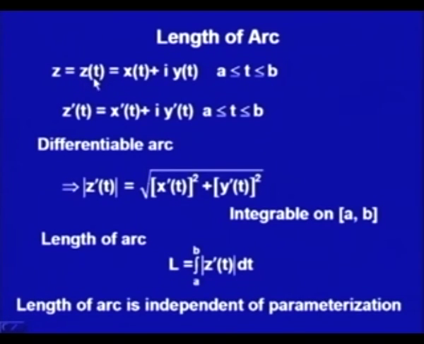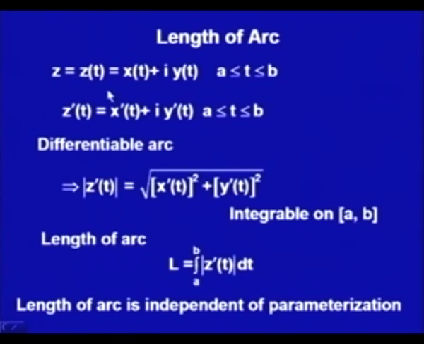And what is that tau? We are saying that t is a function of tau. So, let us say t is a function psi of tau. If I just substitute all these z dash and all those things, you can check it by yourself that finally your L would come as the integral of modulus of phi dash of tau d tau in the interval say alpha to beta,